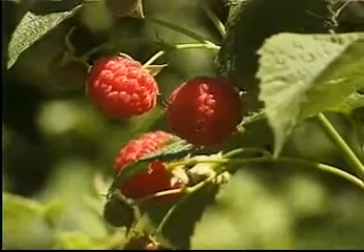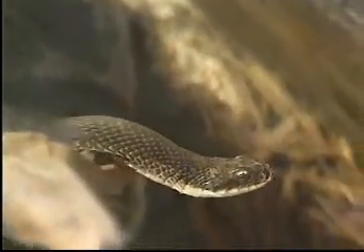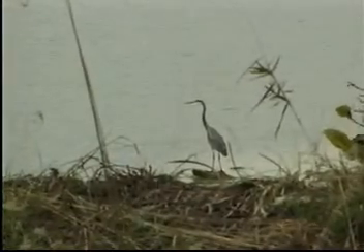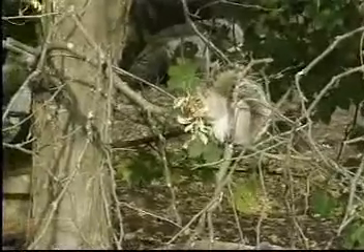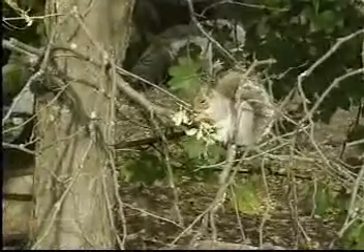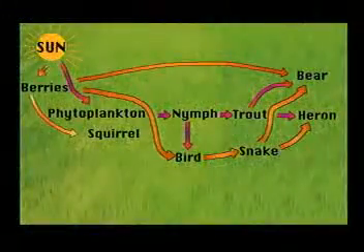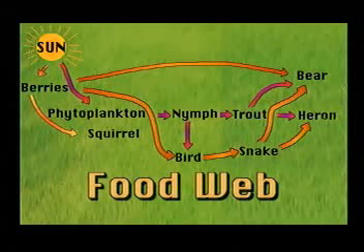Picture that these raspberries were eaten by a small bird, which in turn was eaten by a snake, which was eventually eaten by this great blue heron. It might also be possible for the bear to eat the berries or snakes. And suppose that this squirrel could serve as food to a bear or a snake, or it could also eat the berries. As you can see, our simple food chain quickly becomes a tangled web. We call this a food web.